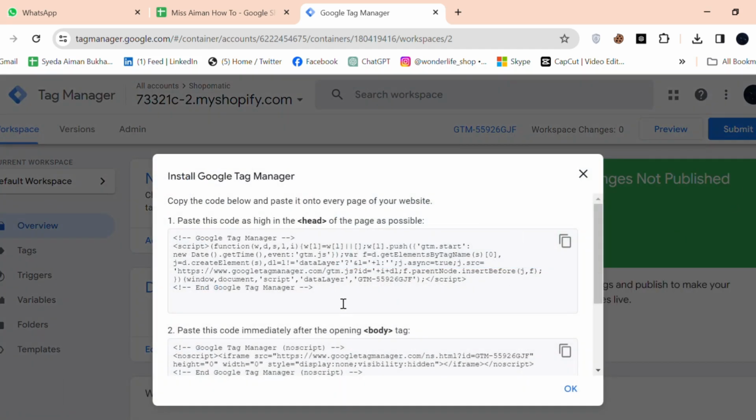After creating, you'll find these two coding bars. Copy the code and insert it onto your website. The first code should be added below the head and the second code should be pasted after the opening body.